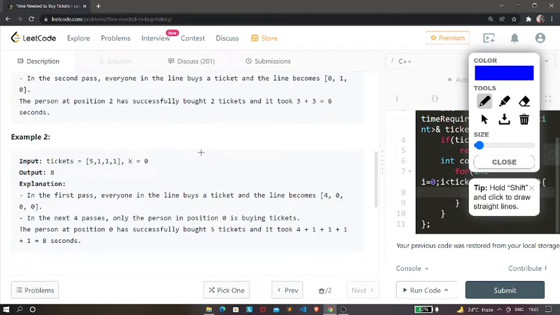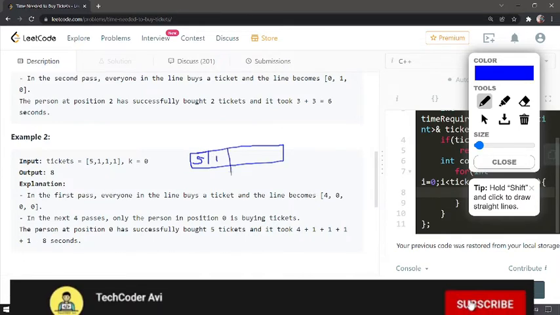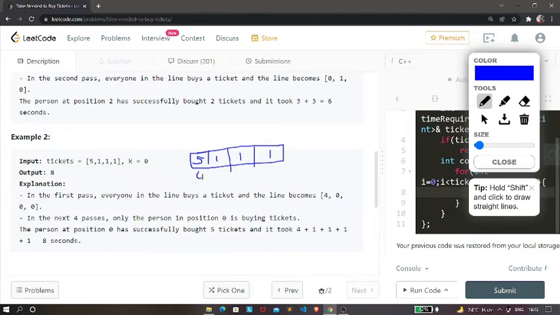So let's now consider another example, okay? In this example we are given an array. Let's consider an array, and the elements present in this array are 5, then we have 1, then 1, and finally 1. So this is index 0, this is index 1, this is index 2, this is index 3.